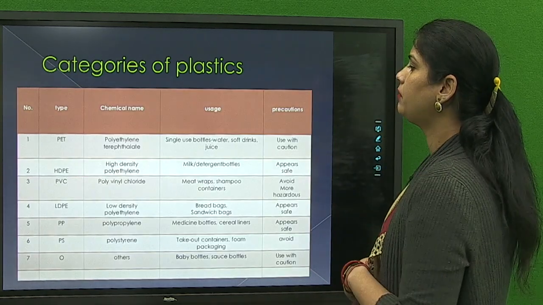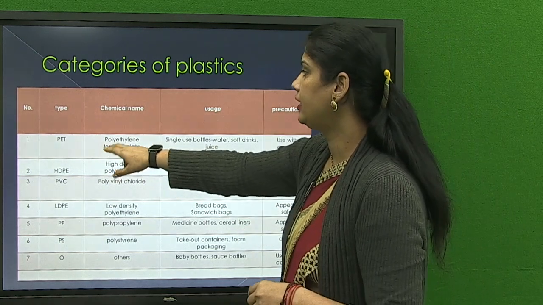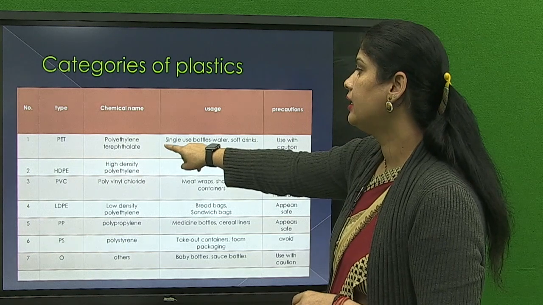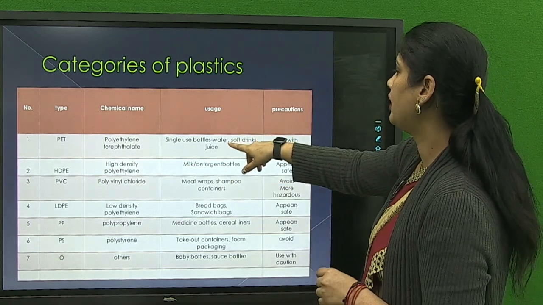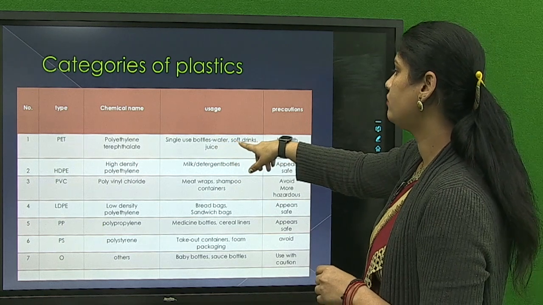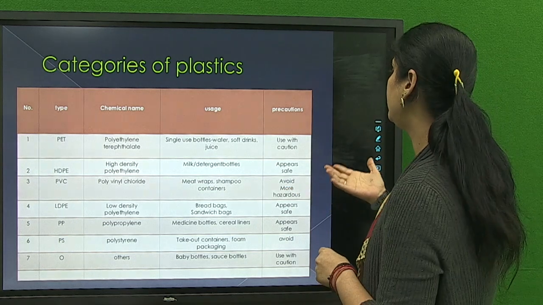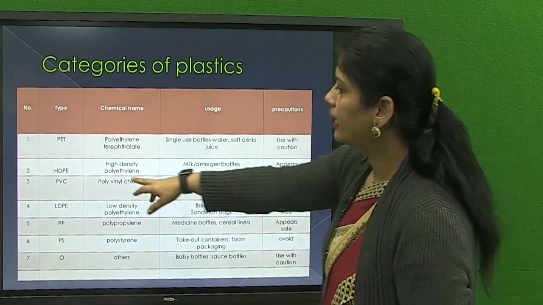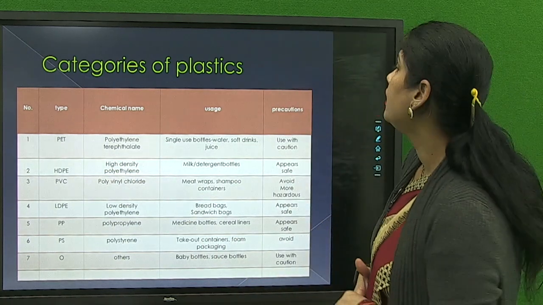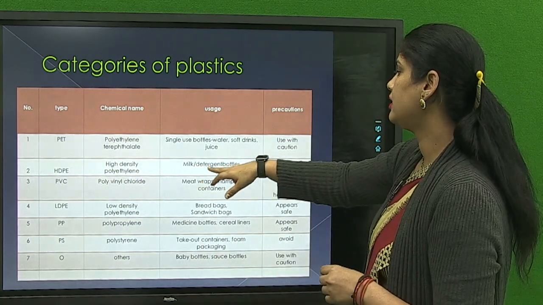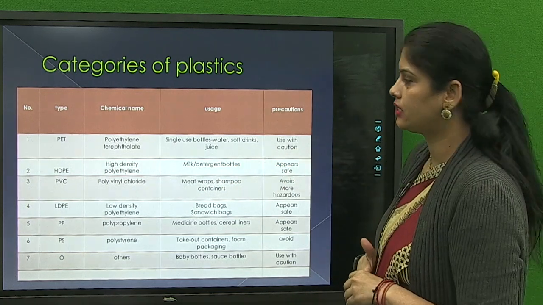Now the categories of plastic, there are 7 categories of plastic. First one is PET, that is polyethylene terephthalate, and the use of that category of plastic is single use bottles, water, soft drink, juice, and the precaution is use with caution. Now the second is HDPE, that is high density polyethylene, and the use of this plastic is for milk or detergent bottles and the caution is appears safe.